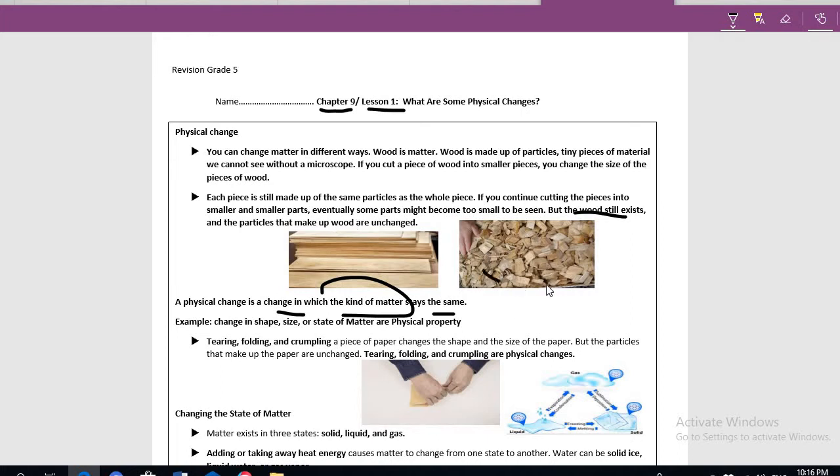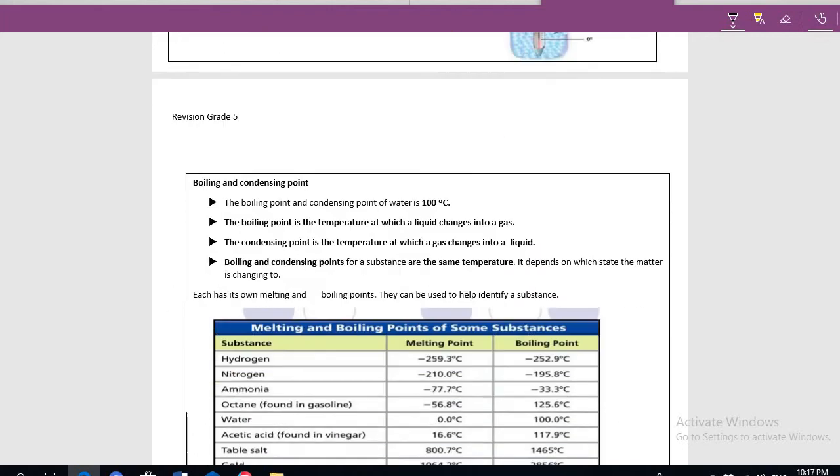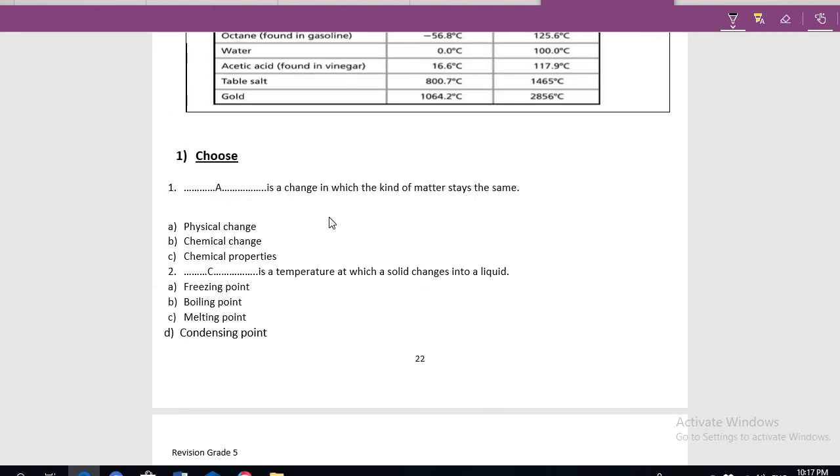The matter of these small pieces of wood is the same as this one. It's called physical change. While in chemical change the kind of matter changes, in physical change the kind of matter does not change, it stays the same.